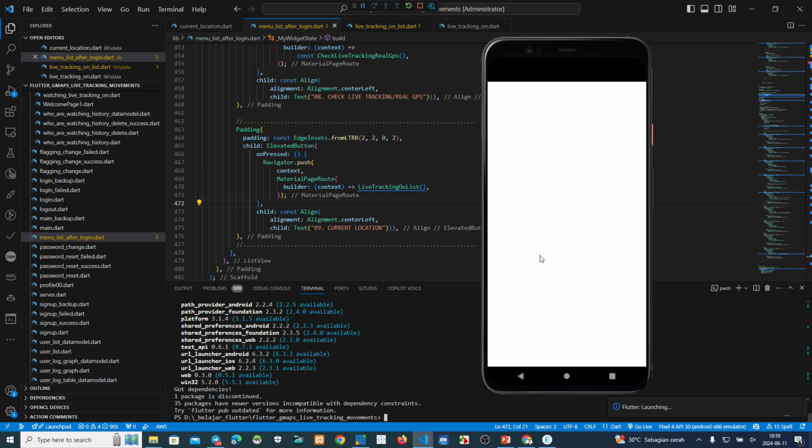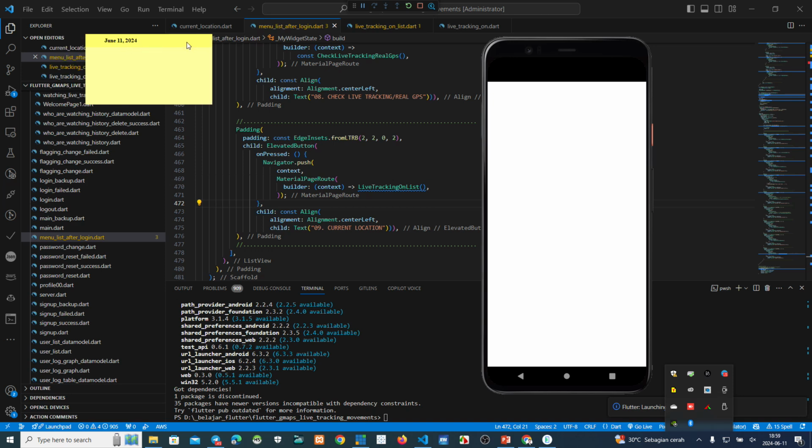Okay, on my smartphone, I make a login, and it sends the data automatically, the lat long data. We have this one. Okay, I put it here.